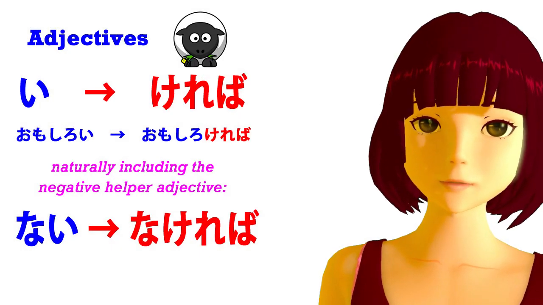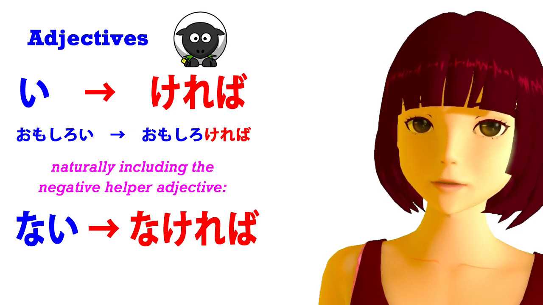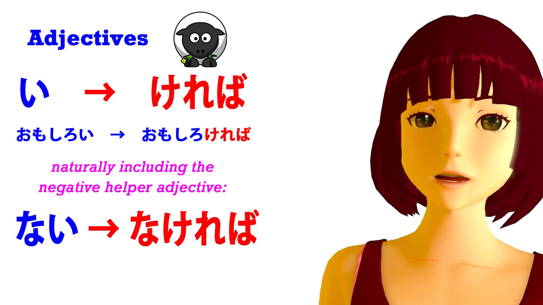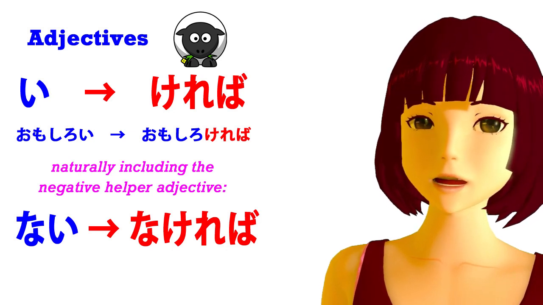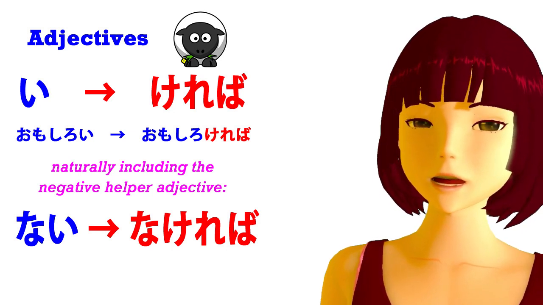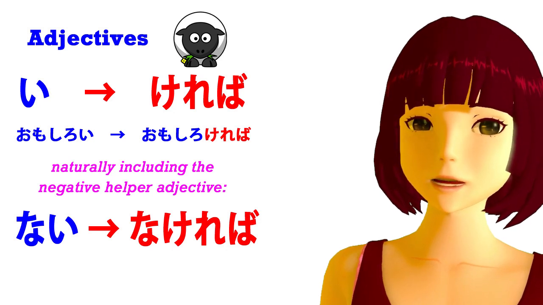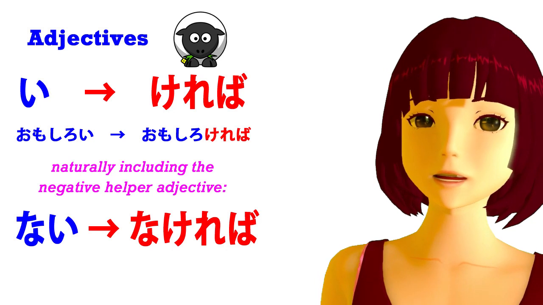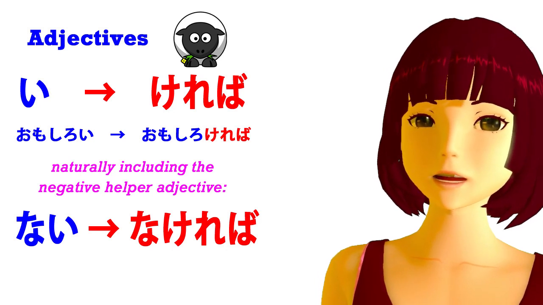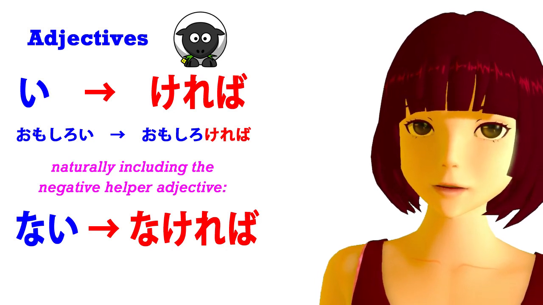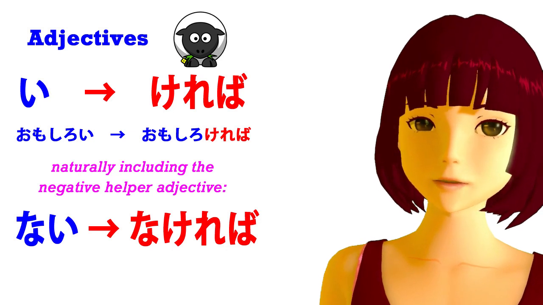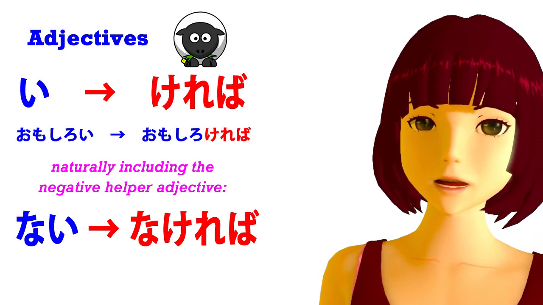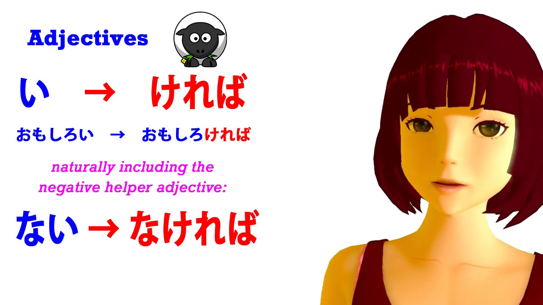For adjectives, we take off the i and use the helper kereba. You might notice that when we do anything with an adjective other than simply take off the i and add whatever we're going to add, the specific adjectival modifications all come from the ka, ki, ku, ke, ko row. So, the negative of an adjective is kunai: omoshiroi, omoshirokunai.